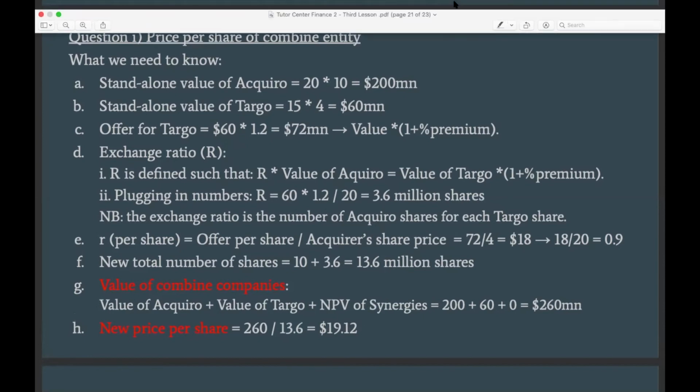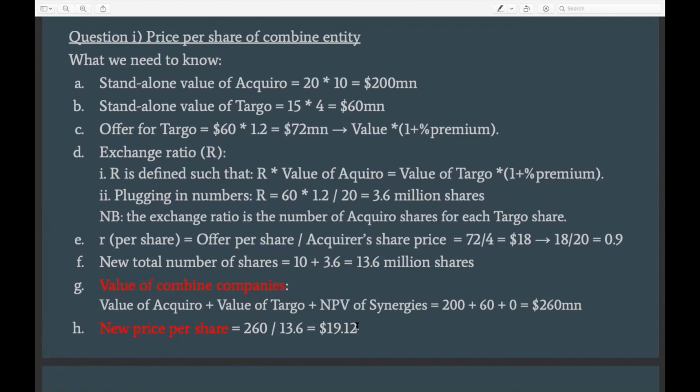And here, one way you can think about this price is that it should reflect the price of the acquiring company, right? Because once these two companies are combined, they become one, and it becomes the acquiring company. And one important observation to make here is that the share price has decreased, right? Before it was 20, and now we see it's 19.12.